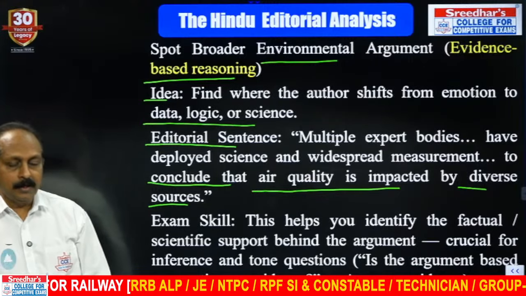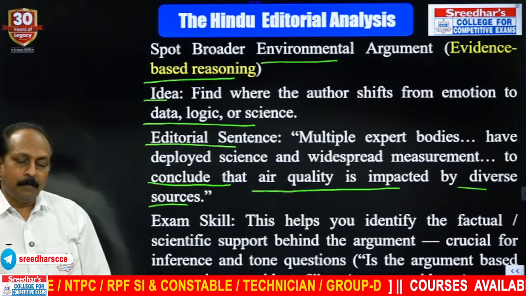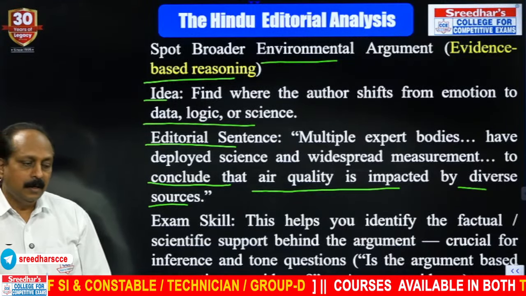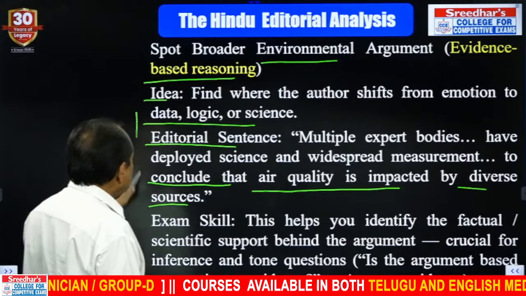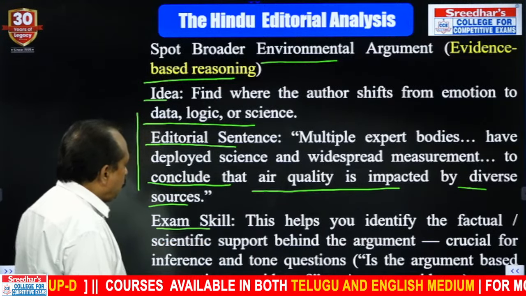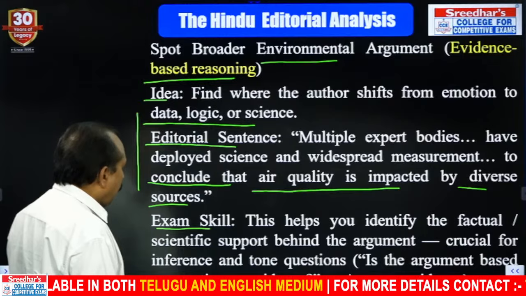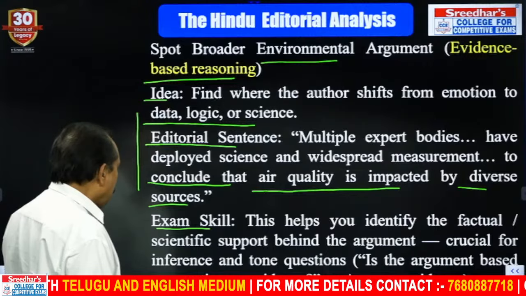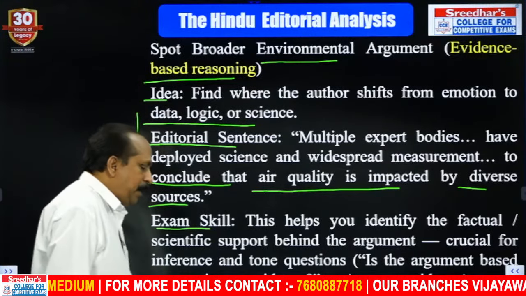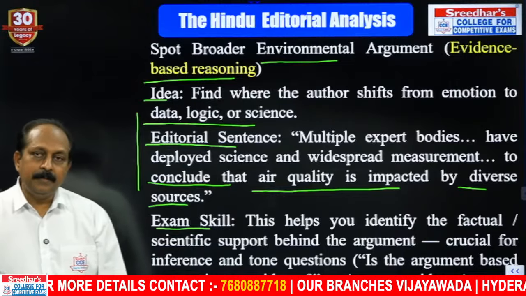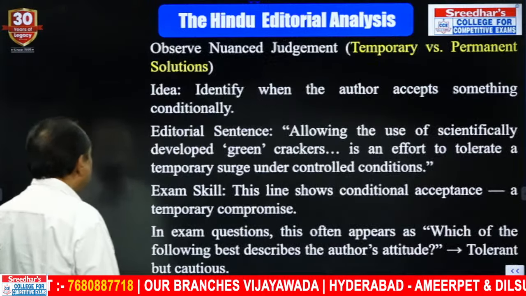Other sources, what are the other sources? Stubble burning, which is seasonal, and vehicular pollution, which is round the year, and also industries around the year. Scientific evidence shows that. What is the exam skill you should have? This helps you identify the factual scientific support behind the argument. Crucial for inference and tone questions. Is the argument based on emotion or reason? Obviously based on reason, because scientific evidence is there.